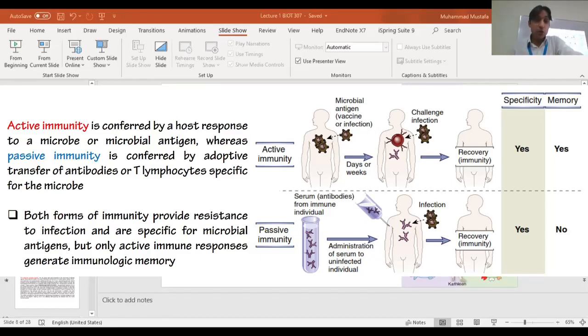Aisha. This question belongs to this slide. That's a good question: what actually happens in vaccination? Does vaccination create passive immunity or active immunity? What does vaccination do? When we give vaccination, what do we trigger?